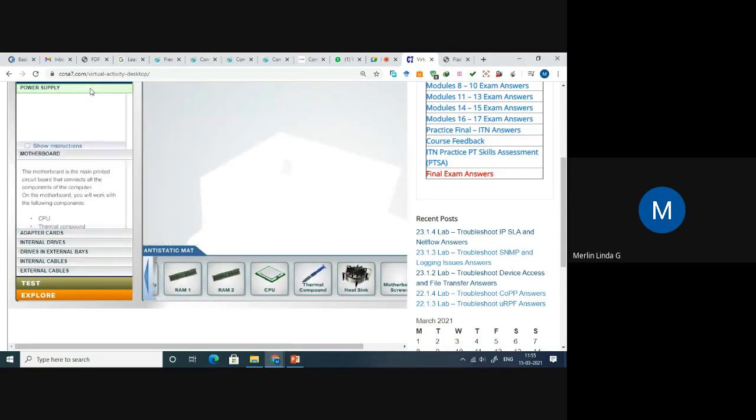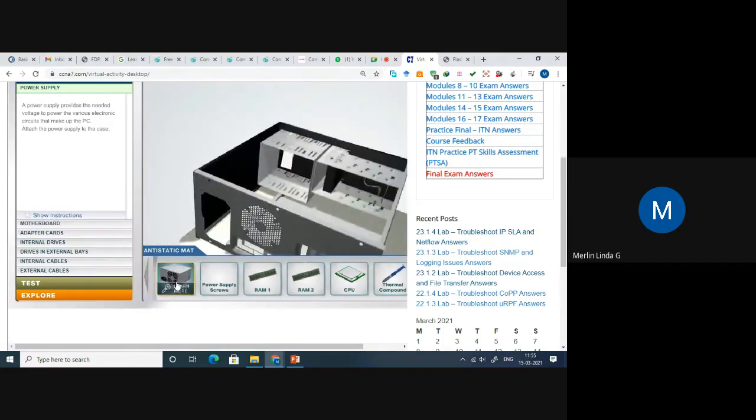If I go to the motherboard, the components previously assembled in the CPU will all vanish, so you have to start from the beginning. See here, once your power supply component has all been done, you will get an OK button. If you click it, it will go to the next component module. Once all the components present in the motherboard have been assembled, you will get an OK button, which makes sure that all the necessary parts have been fixed in the motherboard. So like that you have to do.